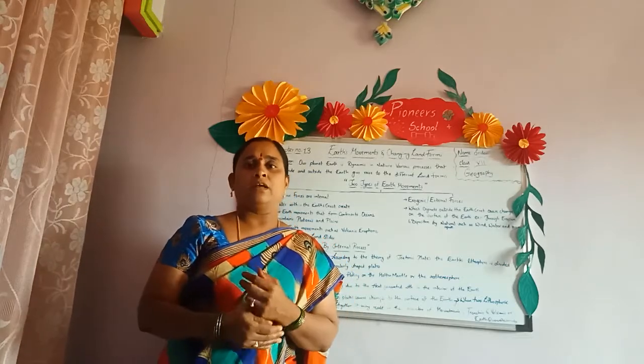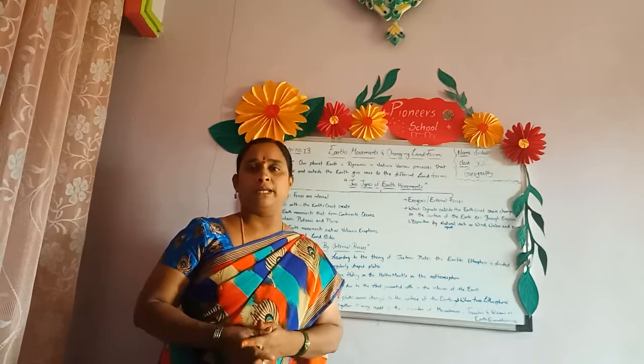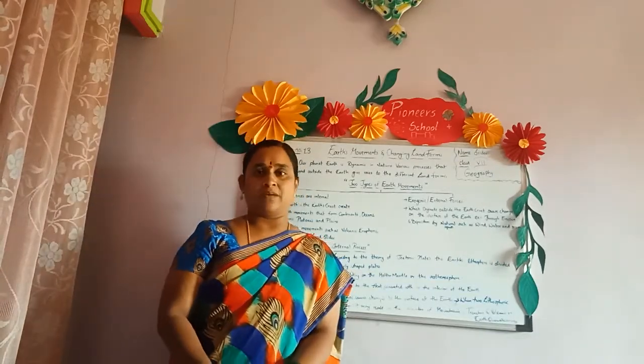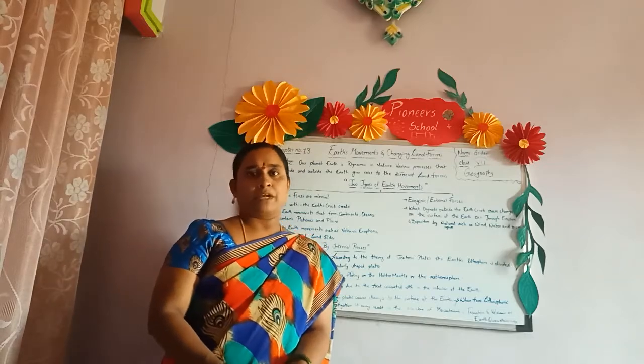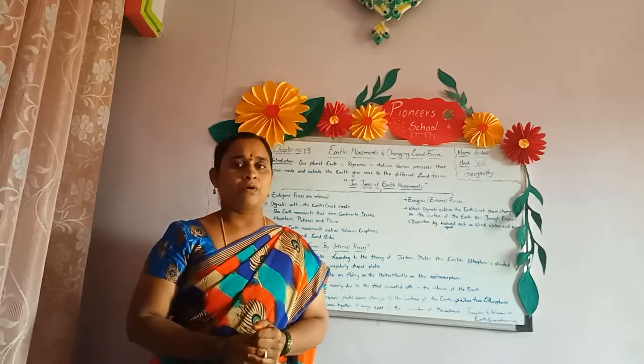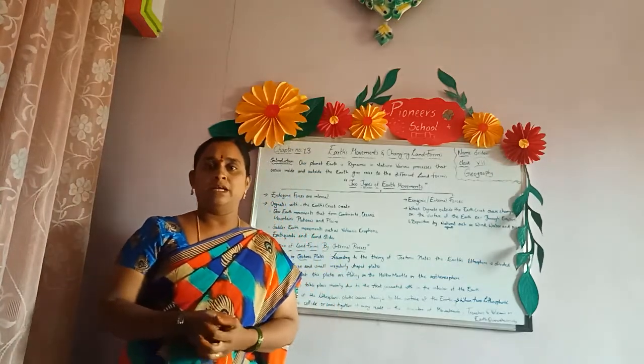When the earth is rotating, obviously we should fall down, but that is not happening. We won't experience it, but the earth will be rotating on its own axis. Some internal process is going on that we cannot observe, but through some things we can observe that internal disturbance.